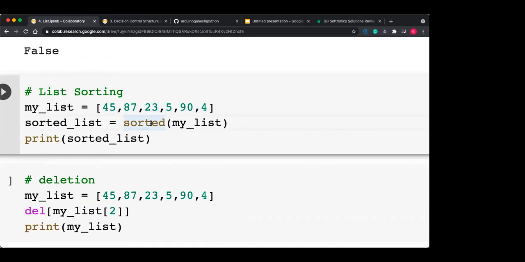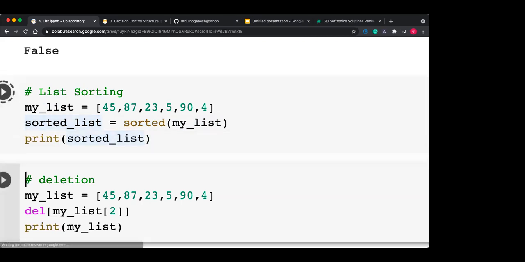If I want to use the sorted function, use sorted of the particular list. When you use the sorted function, the list is not changed. Whatever list is there, the list is not changed, but the output of the sorted function is the sorted list. The original list is unchanged, and you will get the sorted list.